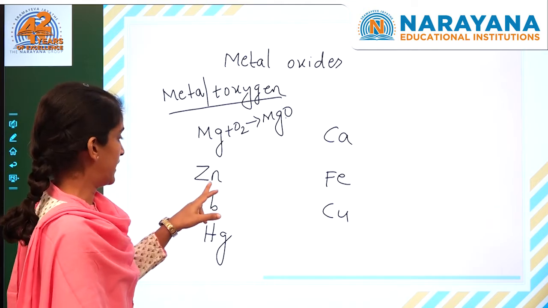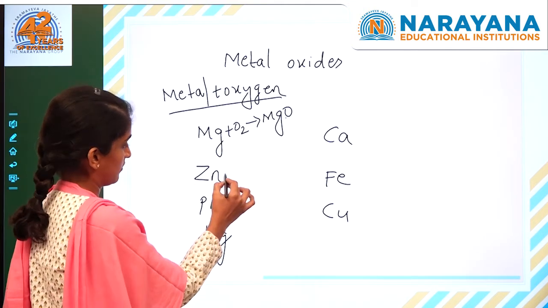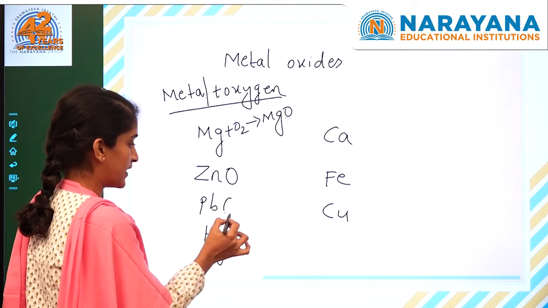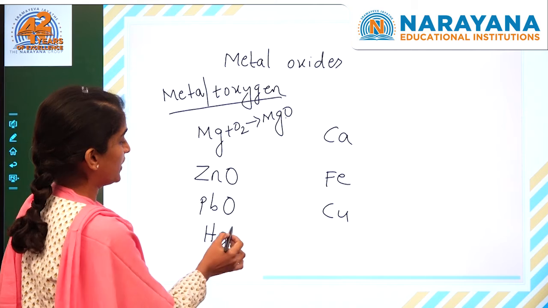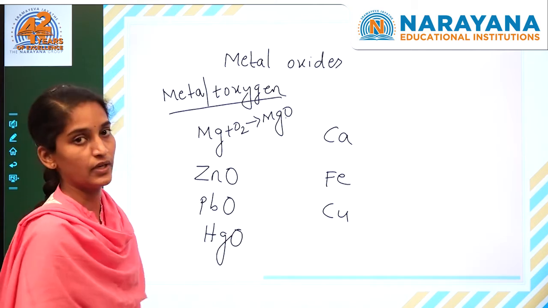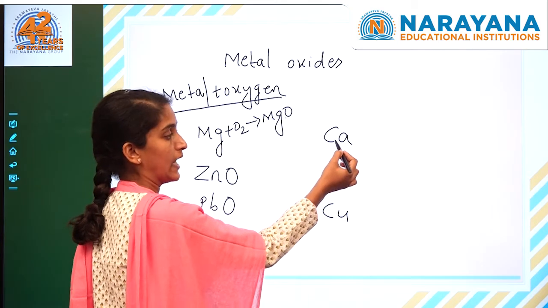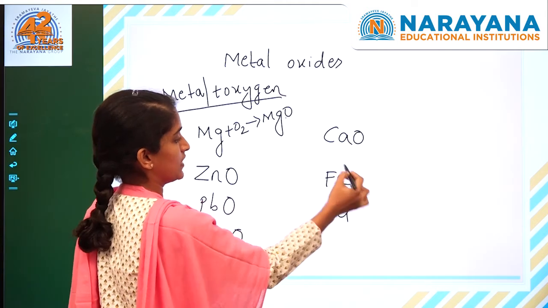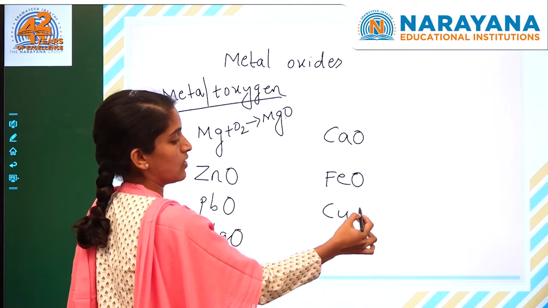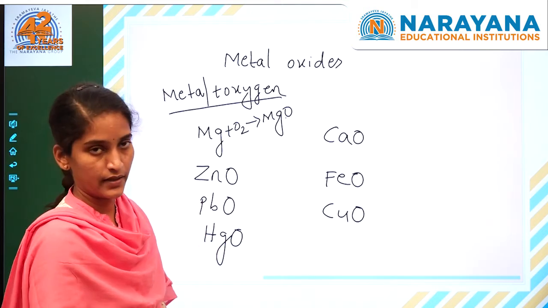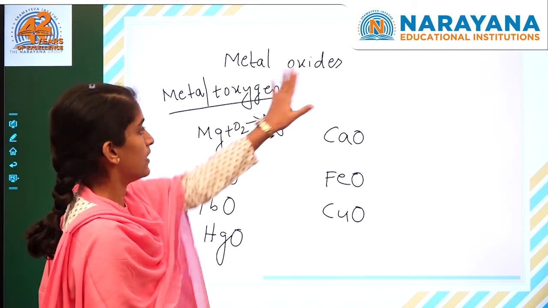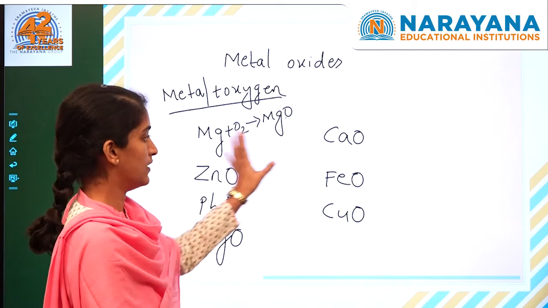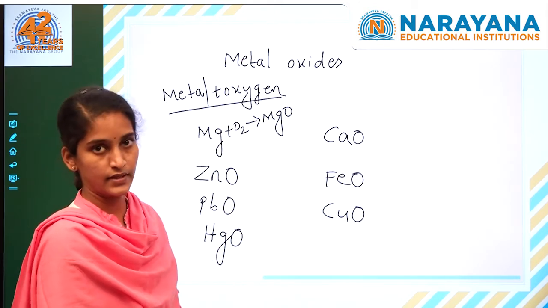Next, when zinc combines with oxygen, zinc oxide is formed. When lead combines with oxygen, lead oxide is formed. When mercury combines with oxygen, we will get mercuric oxide. In a similar way, calcium burnt in oxygen gives calcium oxide. Iron with oxygen gives ferric oxide. Copper plus oxygen gives copper oxide. So metal oxides are the compounds formed by the combination of metal and oxygen. These are some of the examples of metal oxides.